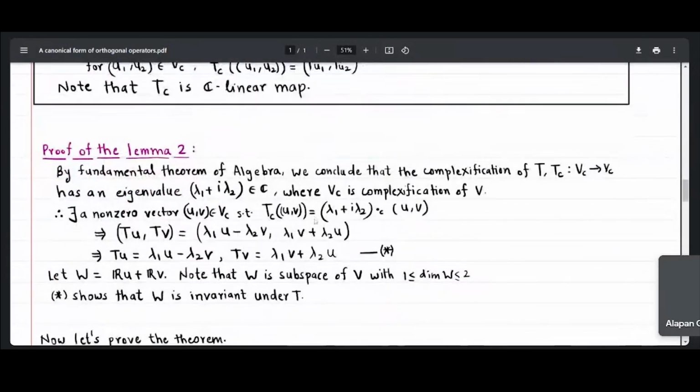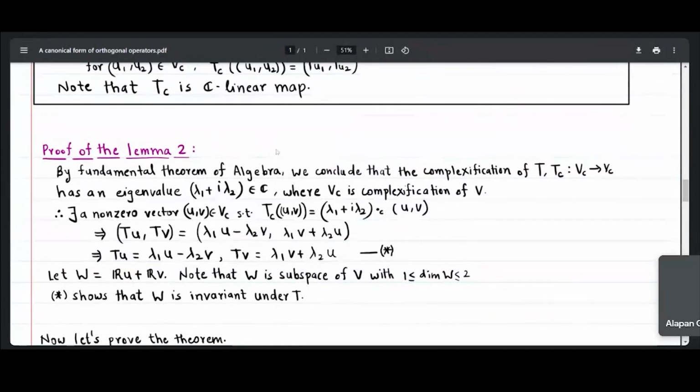Okay, so now what we have? Firstly, we had a vector space V, which was a real vector space, and an operator T from V to V, which was an R-linear map. From that, we made one new vector space V_C, which is a C vector space, and a map T_C from V_C to V_C, which is a C-linear map.